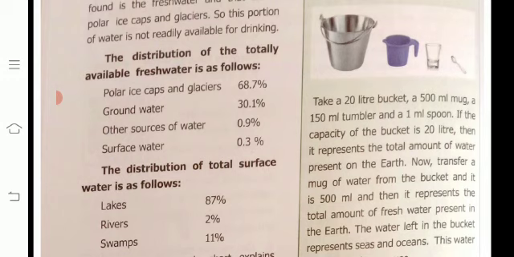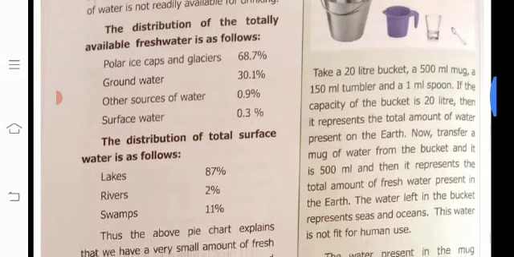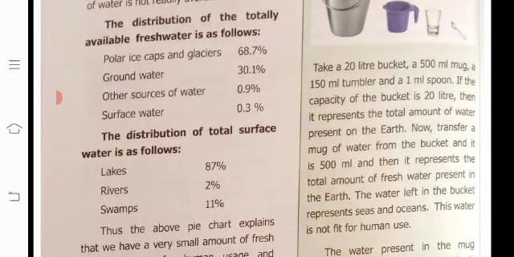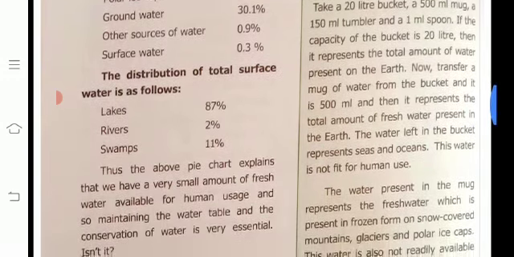Then you transfer the water to the mug. The mug's 500 ml water is the fresh water. The water left in the bucket represents seas and oceans. This is not fit for human use.